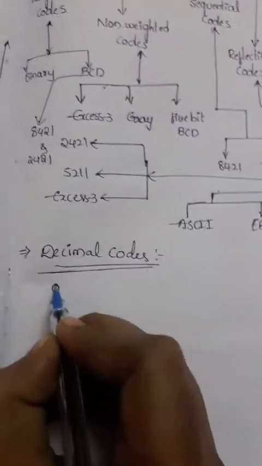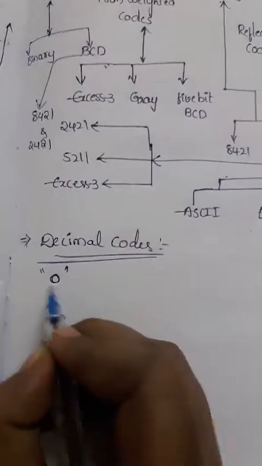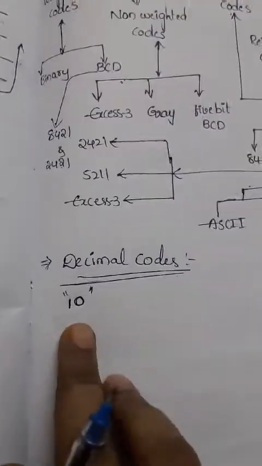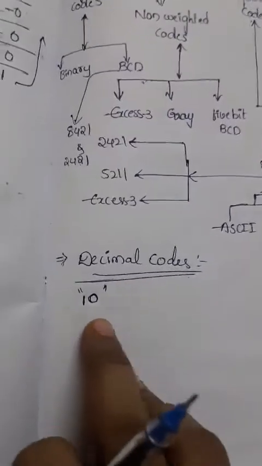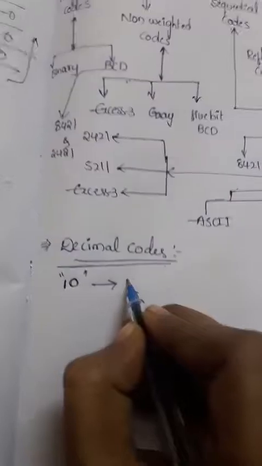For any decimal number, suppose I am taking 10, this is our decimal code. If you need to write a decimal number as a binary number, compulsorily we need to write it in a 4 digit code.